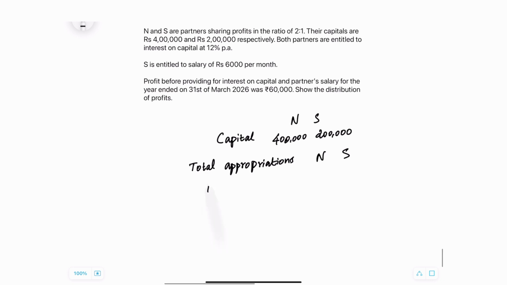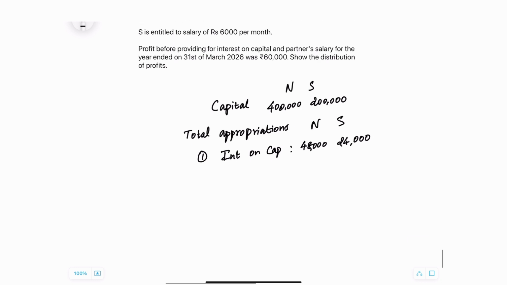So the first appropriation is interest on capital. Interest on capital is 12% per annum. So 12% of 4 lakhs will be 48,000 interest on capital for N, and 12% on 2 lakhs will be 24,000 for S. The second item is salary to partner.